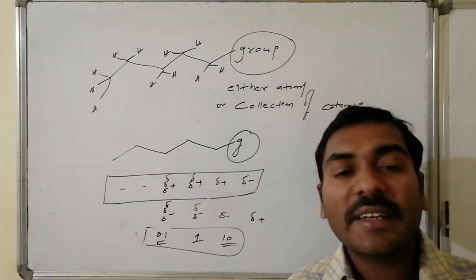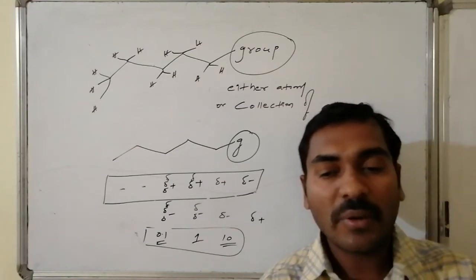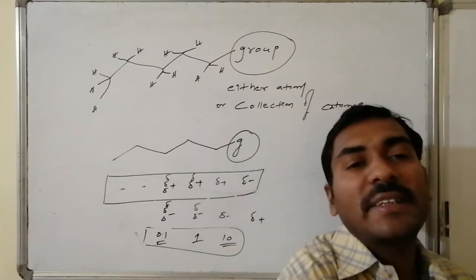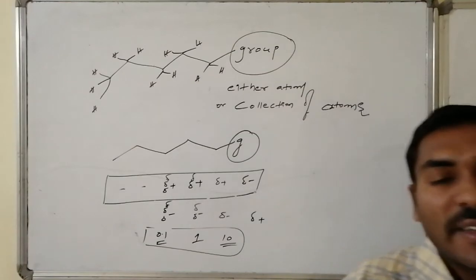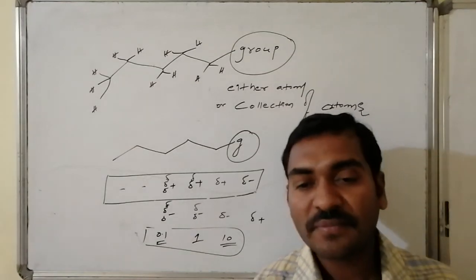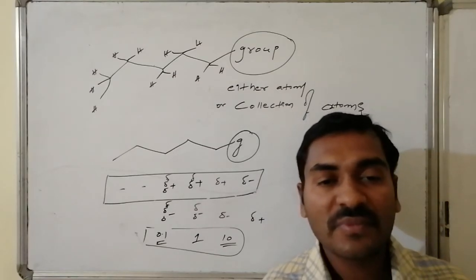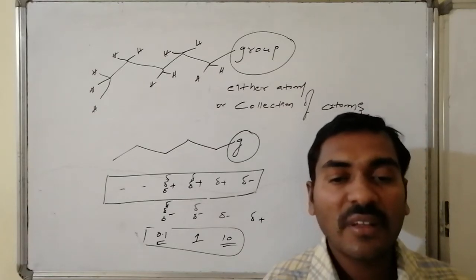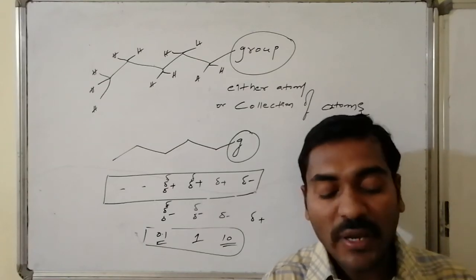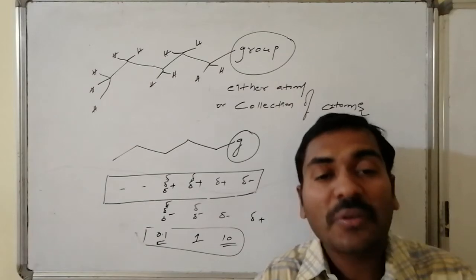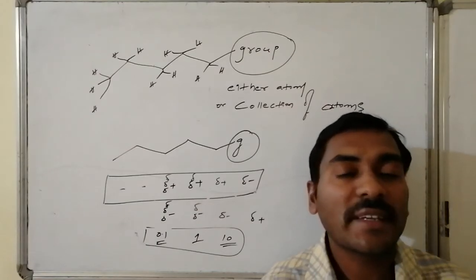Thus, the effect generated at one place in saturated hydrocarbons connected with the group, and propagated from one location to the other location through connectivity, is said to be what? Inductive effect. Inductive effect is the effect generated in saturated hydrocarbons connected with an atom, heteroatom, or different atoms or groups, which may have saturation or unsaturation. The generated differences in electronegativities at the active carbon atom are not just restricted to that carbon, but propagated in a chain in all possible directions through the connectivities to a certain extent.